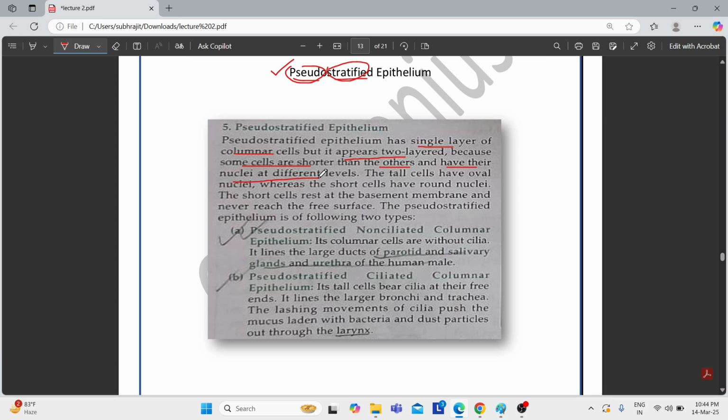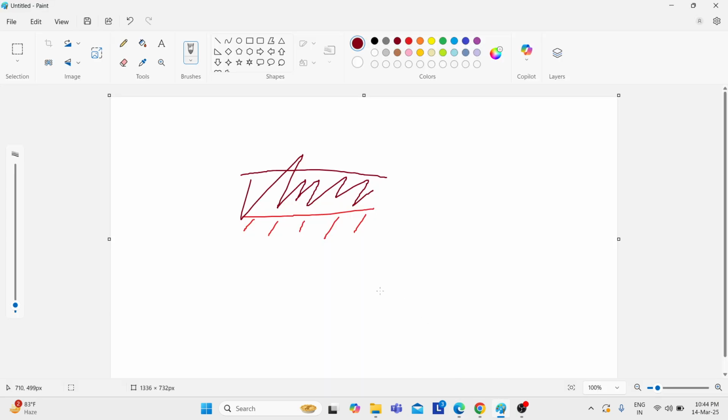So what does it mean? Pseudostratified epithelium is actually single layered. If this is a cell, and this is another cell, the cells will be columnar. My diagram is not so good. This is another cell, but there are some cells which are very short.